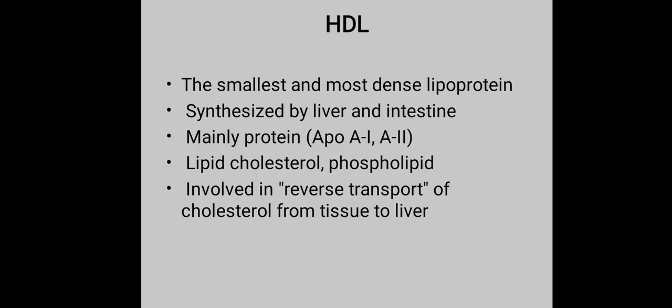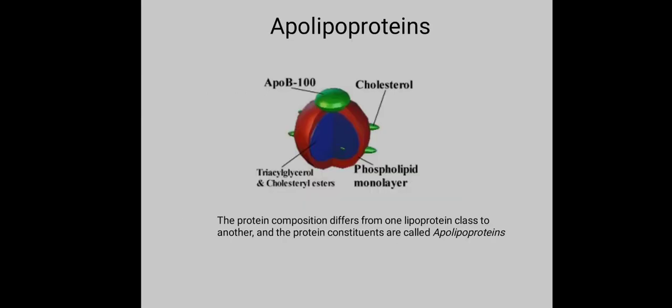And HDL, the smallest and most dense lipoprotein, is synthesized by the liver and intestine. The main proteins are APO A1 and A2. Its lipids, cholesterol and phospholipids, are involved in the reverse transport of cholesterol from tissue to liver.